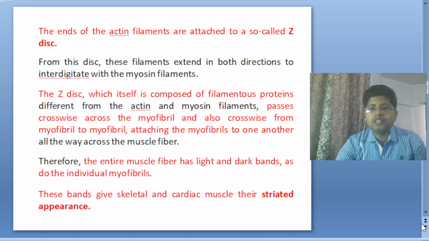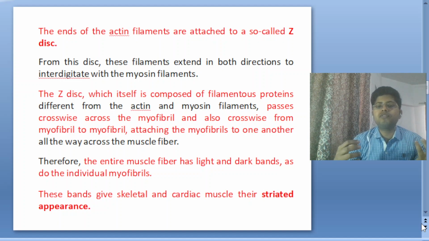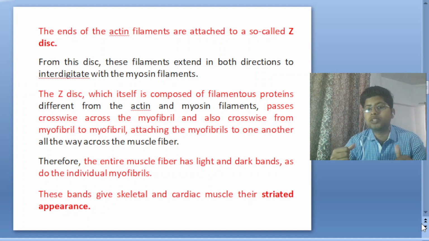The ends of the actin filaments are attached to the so-called Z bands. The actin and myosin arrangement side by side is bounded by the Z disc, which is another type of protein, different from actin and myosin. The Z disc, composed of filamentous protein different from the actin and myosin filaments, passes crosswise across the myofibril and also from myofibril to myofibril, attaching the myofibrils to one another all the way across the muscle fiber.